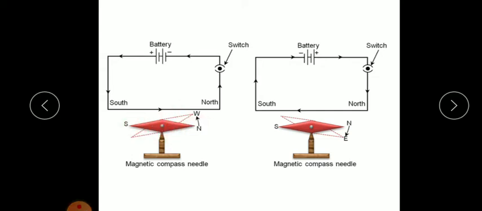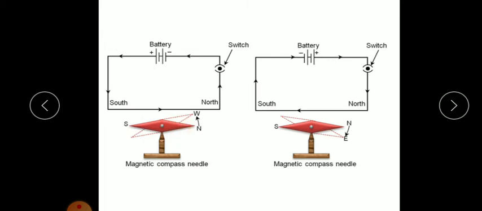Here you can see the positive terminal and negative terminal. The current flows in this direction, that is from positive to negative. So when the current started to flow, what happens? It produces a magnetic field, and due to this magnetic field, the magnetic needle starts to deflect.